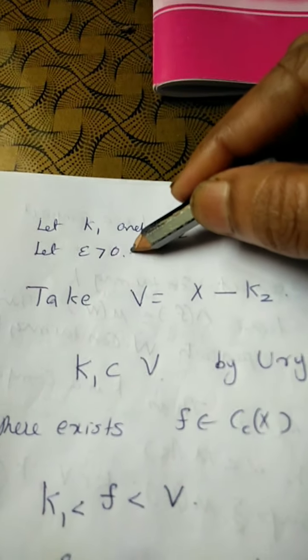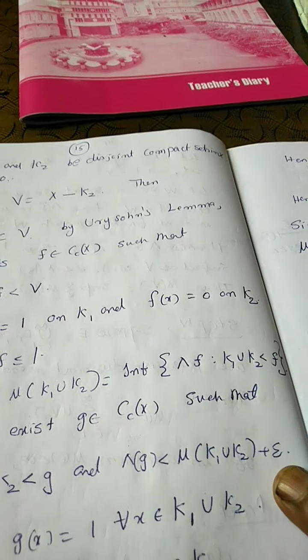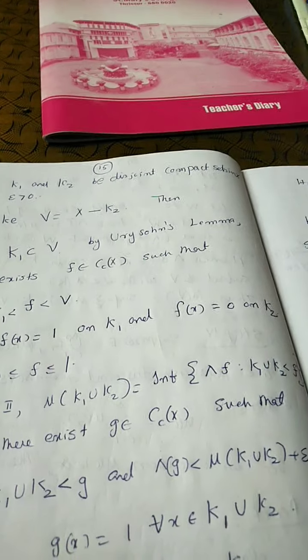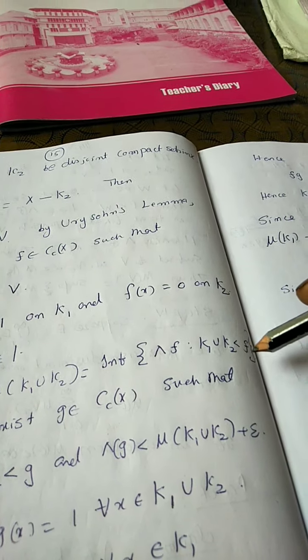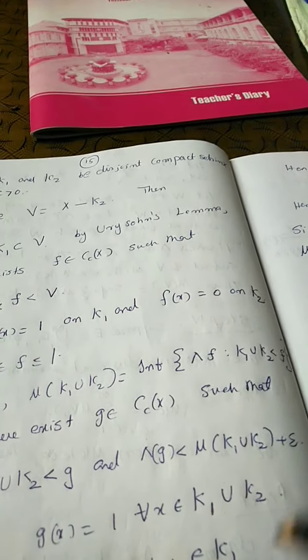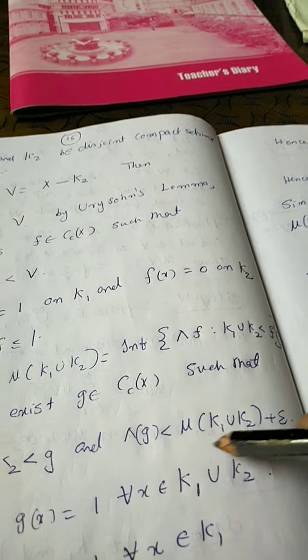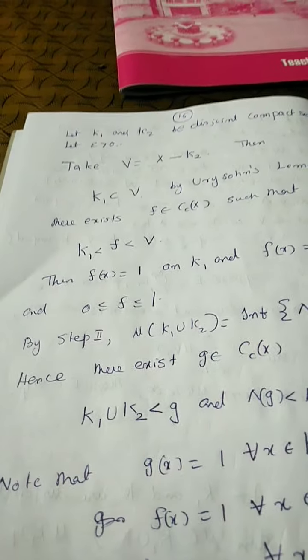For this epsilon, mu of K1 union K2 plus epsilon is not a lower bound for this collection of lambda F such that K1 union K2 ≺ F. So, there exists a G such that K1 union K2 ≺ G and lambda G less than mu of K1 union K2 plus epsilon.